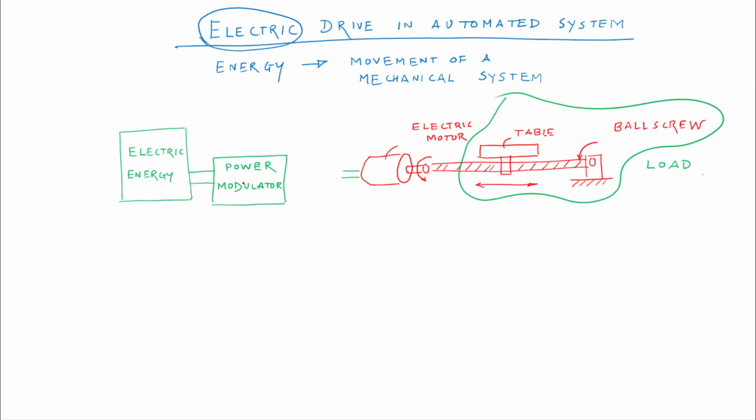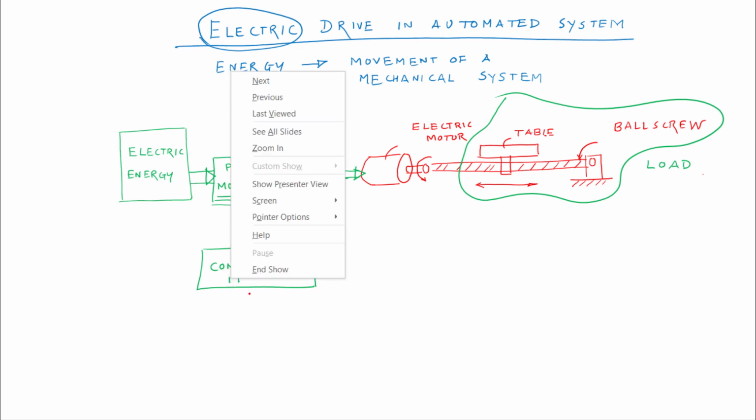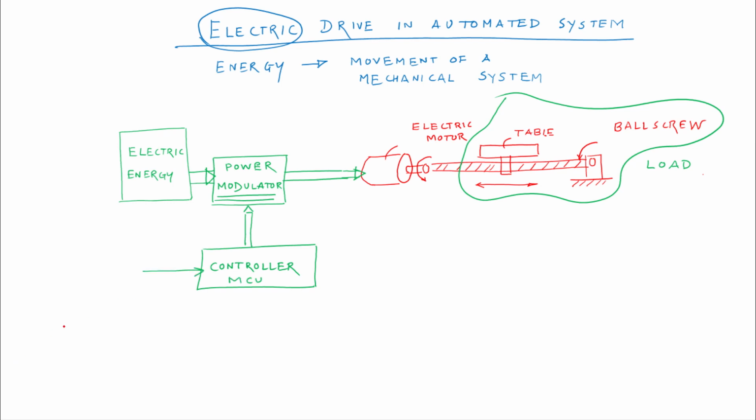We do not require the same amount of power for all operations. To modulate this power, we should have a controller. In CNC machine tools, we generally call that controller the machine control unit. In manually operated systems, human beings are controlling, but we are talking about the automation system.